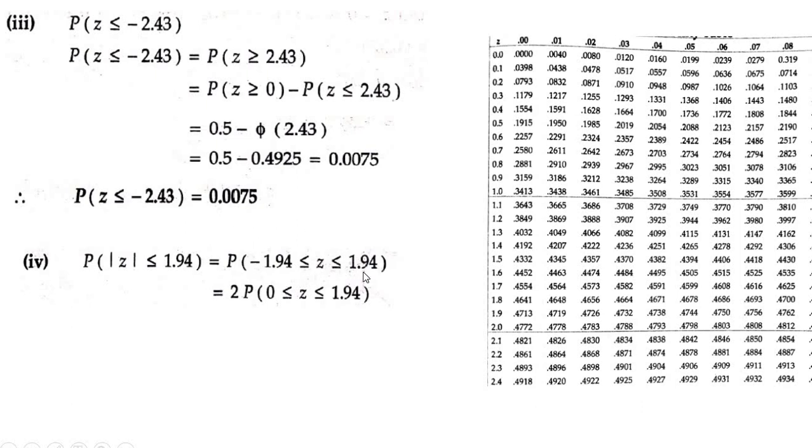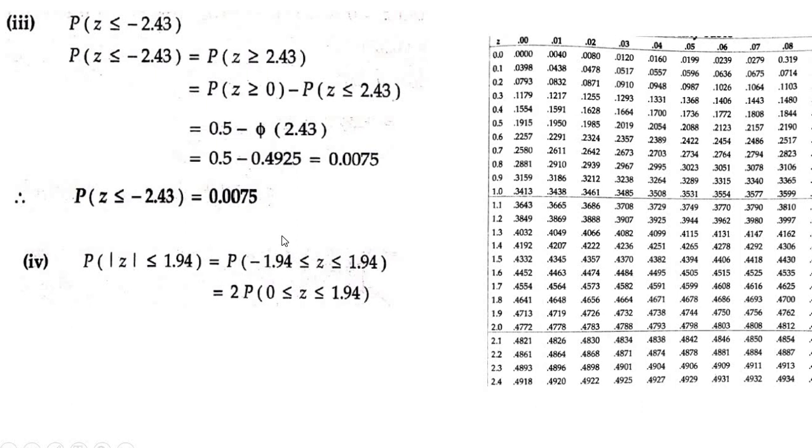Whenever you have z1 and z2, how do you write it? Both the values are the same, right? When you have a negative value, you have to convert it into a positive value. So how do you write P of minus 1.94 less than or equal to z less than or equal to 1.94?